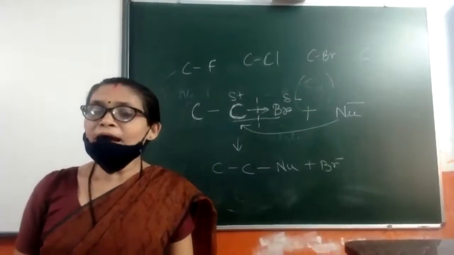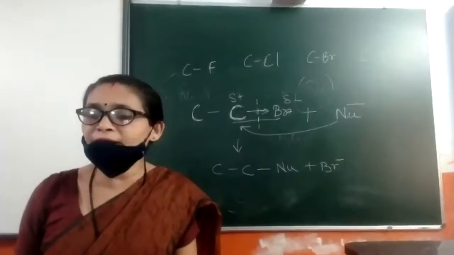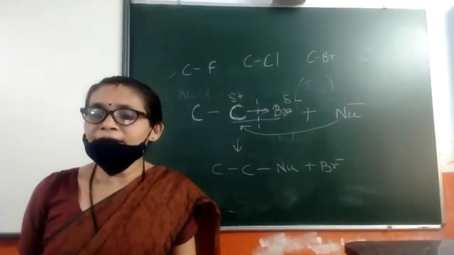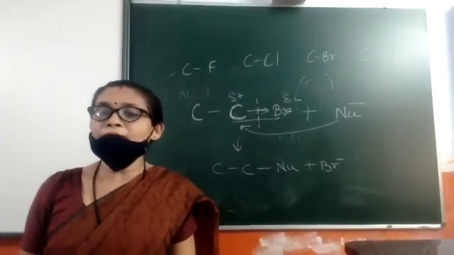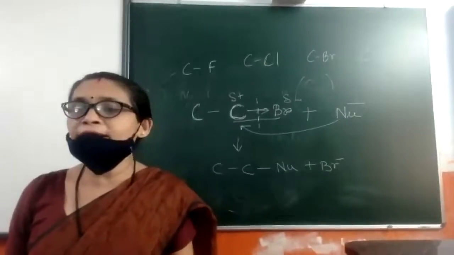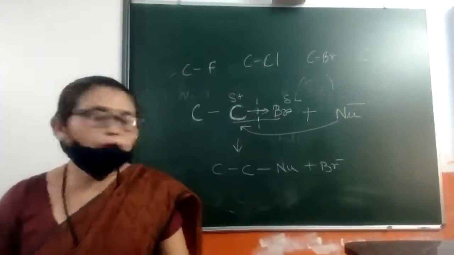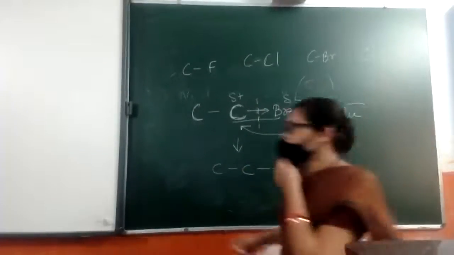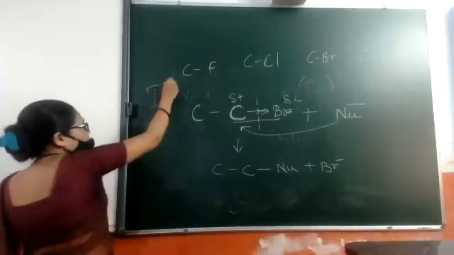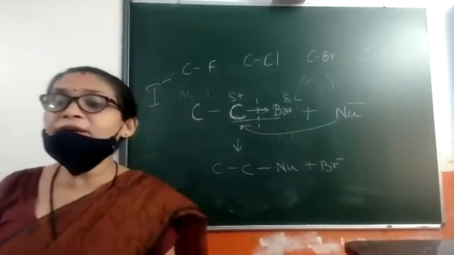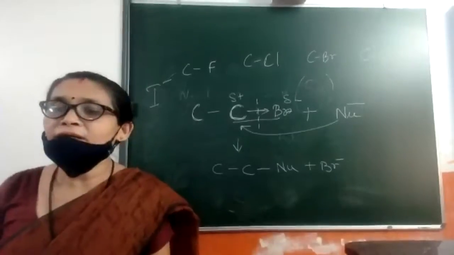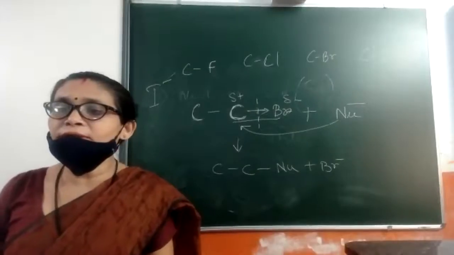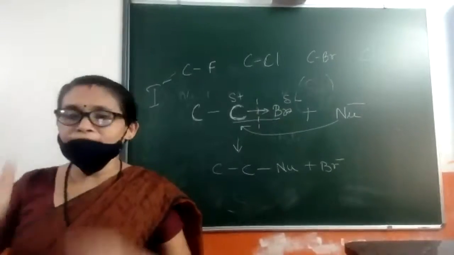Palak, I think the C-I bond is the weakest because of its largest bond length. Isn't it? So the C-I bond, because of its very large bond length, is weakest, so this bond can be easily broken. So we can say that iodide is the best leaving group. It can leave very easily. Getting my point? It can leave the compound.